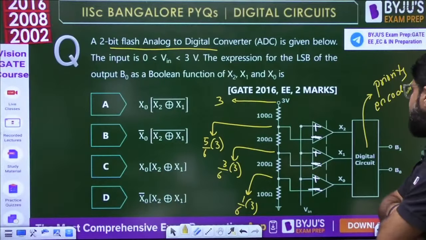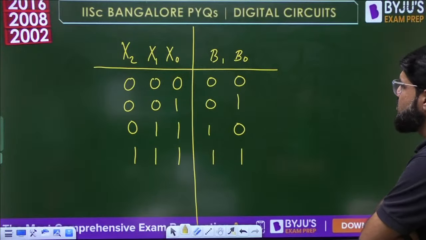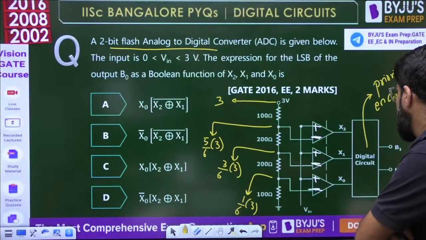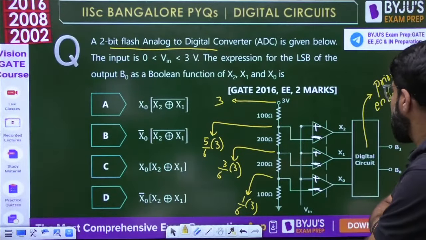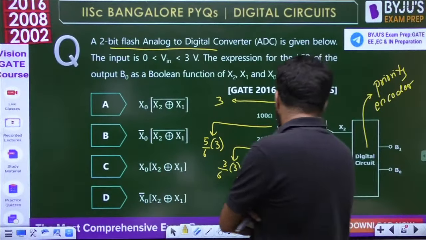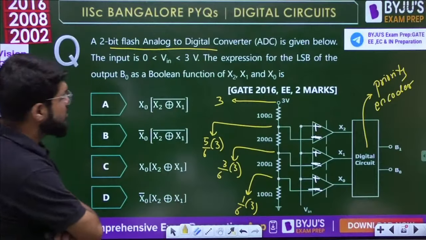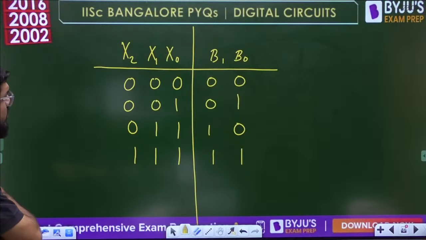Just a second. 0 0 0. Next was 0 0 1, 0 1 1 and 1 1 1. Okay, x3 is not mentioned here, no problem, no role of x3 also. Accordingly I have written the value. So we take x2 as the highest, and the output is 1 1.